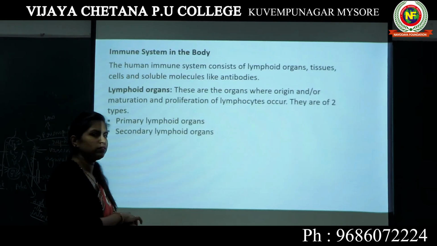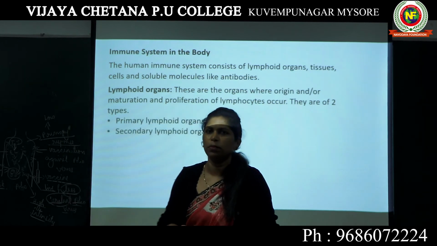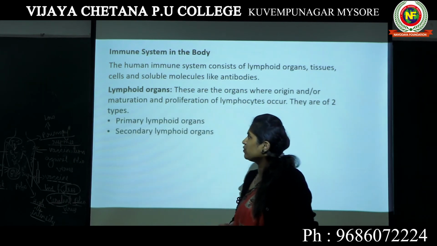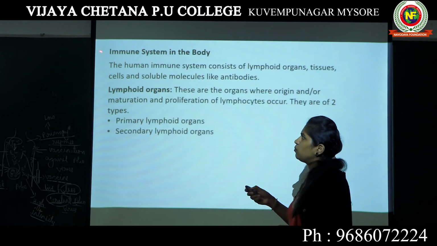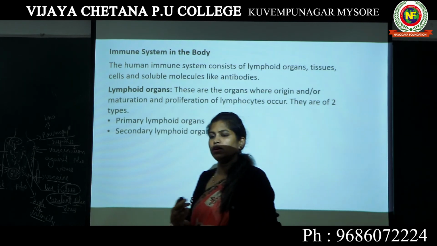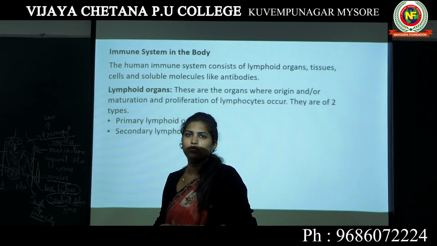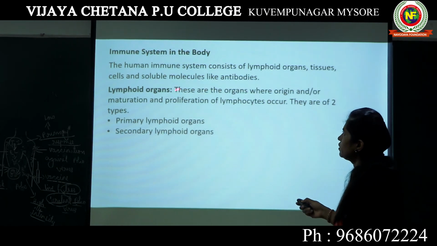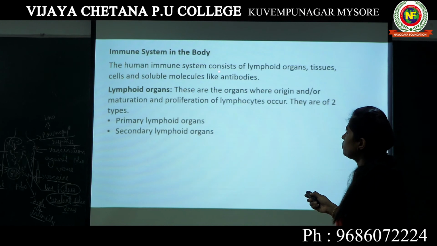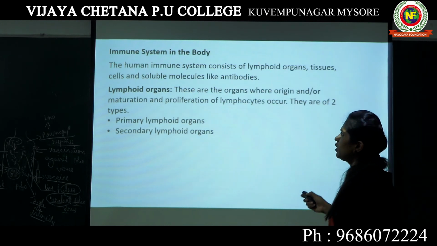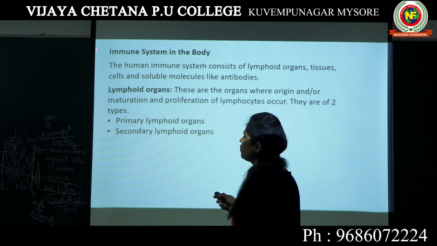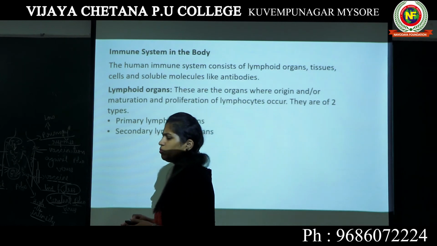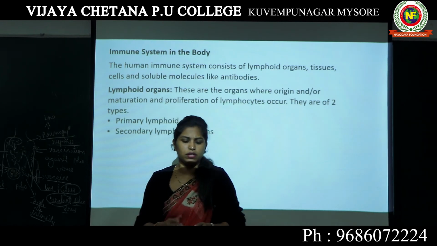Okay, let's move on to the next topic of our syllabus, the immune system in the body. I have been teaching this for four to five sessions. If you look into this, the human immune system consists of lymphoid organs. I have talked about the immune system till now.